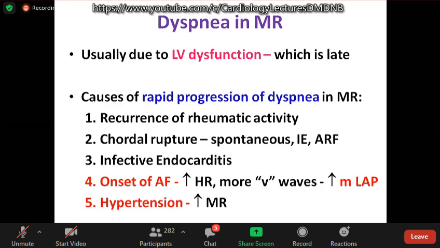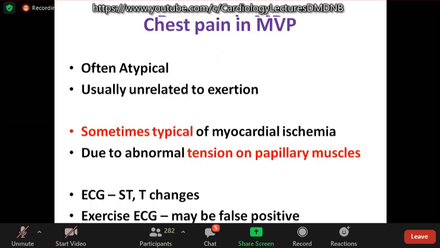Sometimes patients with moderate MR or severe hypertension may go into acute left ventricular failure. Chest pain may also be there. These are features of chronic severe MR. Cardiomegaly, A2, L-murmur or presence of thrill, not really.